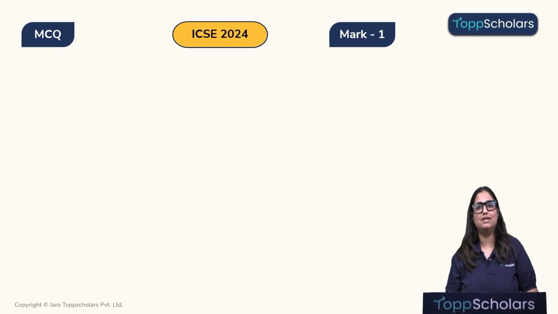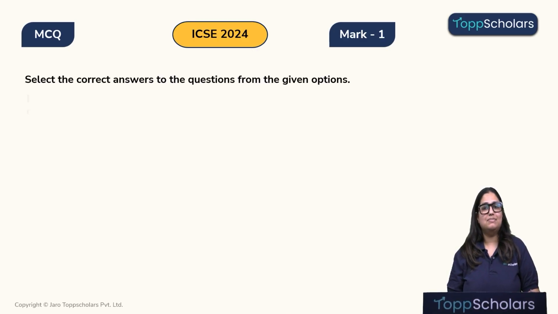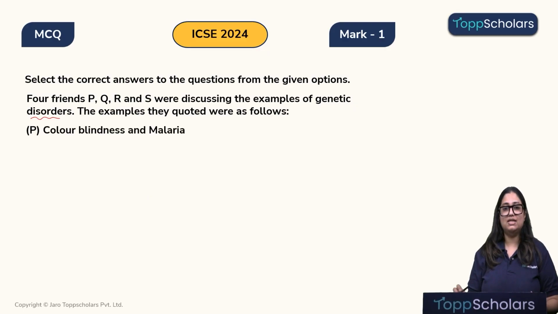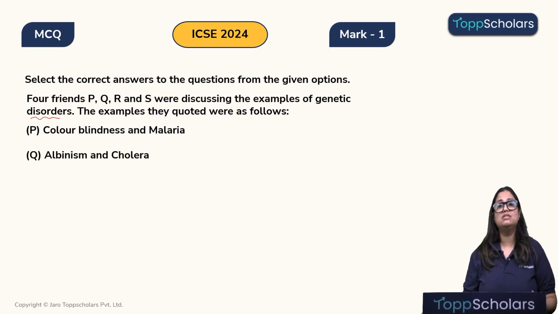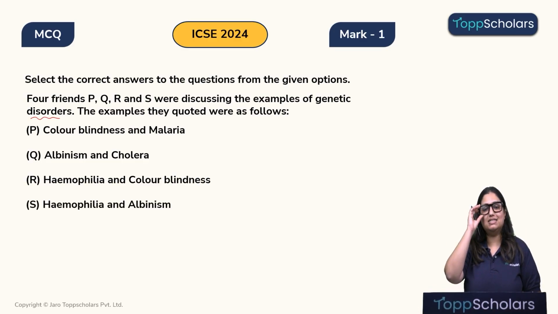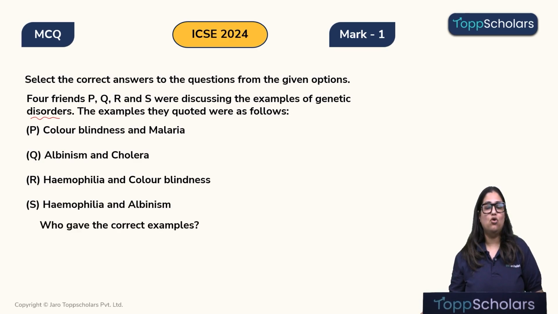Okay, let's move ahead. Now let's look at another MCQ. Four friends P, Q, R, S were discussing examples of genetic disorders. The examples they quoted were as follows. P stands for color blindness and malaria. Q stands for albinism and cholera. R stands for hemophilia and color blindness, and S stands for hemophilia and albinism. Who gave the correct example?